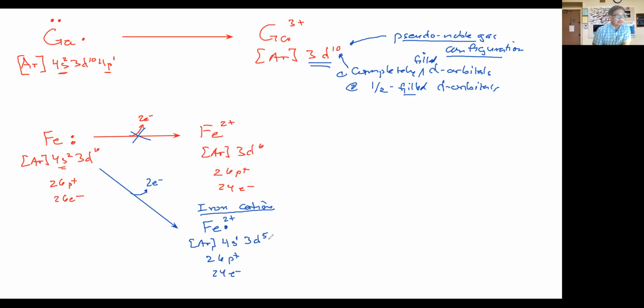Okay. And why does iron do this? Because, as we saw when we were talking about the exceptions to the Aufbau principle, remember, a half-filled d orbital imparts stability. So going back to what we see up here, a half-filled d orbital provides more stability than a partially filled d orbital that has 6 electrons in it. So it's this that makes it stable, and this is the reason why this is the electron configuration for iron 2+. It loses 1 electron from the s orbital and 1 electron from the d orbital.